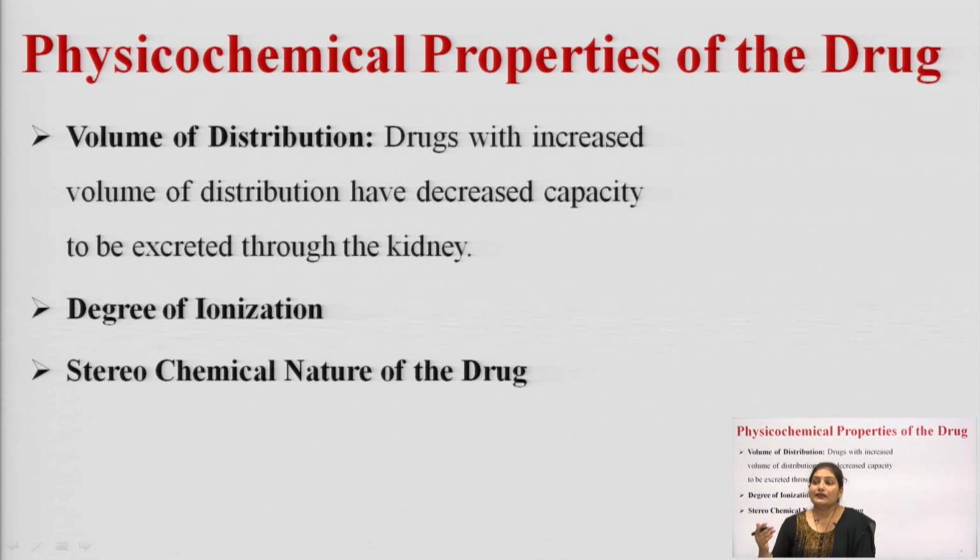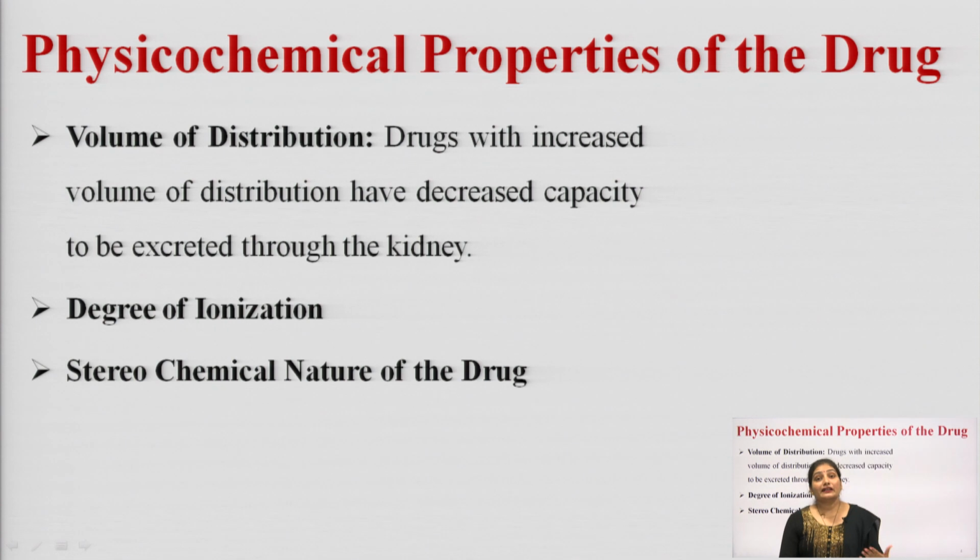So, it is very difficult to get it removed from the body through the kidney. Okay. The degree of ionization is also affecting the renal excretion of drug, and another property that affects the renal excretion of drug is the stereochemical nature of the drug. The stereochemical nature of the drug can also influence the renal clearance.